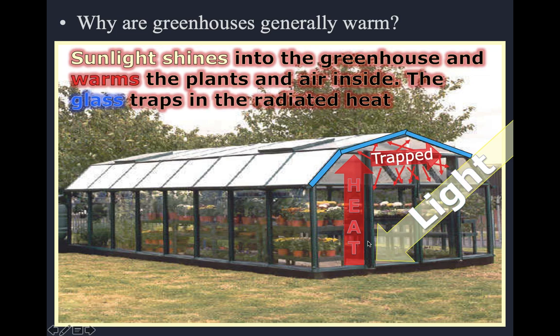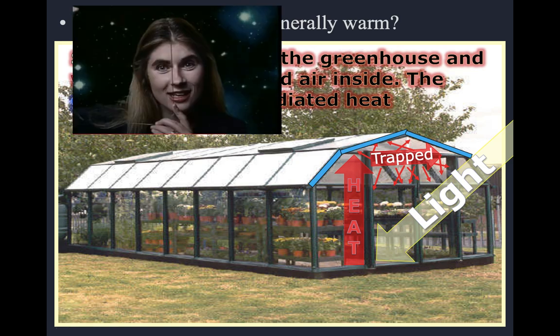Now, this is no different than the Earth, okay? Instead of the glass trapping the heat, we have gas trapping the heat. So basically, the gases in our atmosphere act much like this glass and keep that heat inside, not letting it out. If you recall when we talked about the EM spectrum, we watched a video on infrared, which again, thermal energy is giving off infrared radiation.